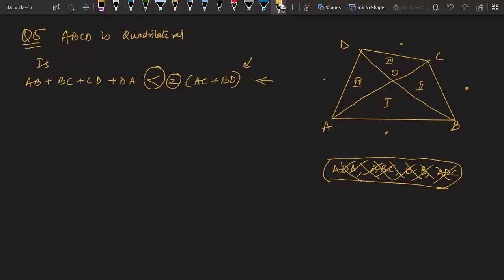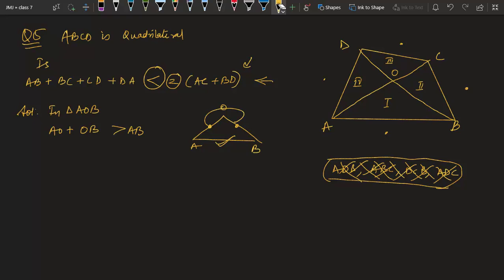Okay, so let's start. First, in triangle AOB, we can say that AO plus OB is more than AB. Why? Very simple. This is A, this is B and this is O. I am just saying AO, this side plus this side is more than the third side. Again, property of triangles, we have seen the sum of any two sides should be more than the third side.